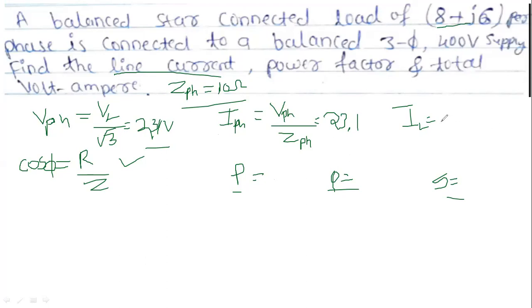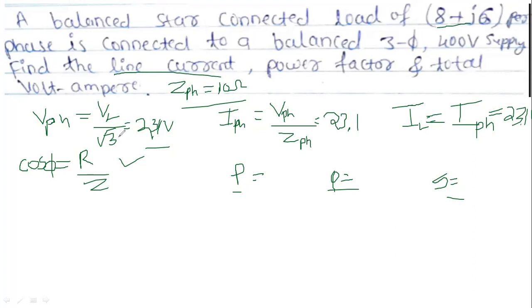Next, IL equal to IPH by root 3 or IPH? IPH, it is a star connected load. So IL equal to IPH, this is 23.1 only.